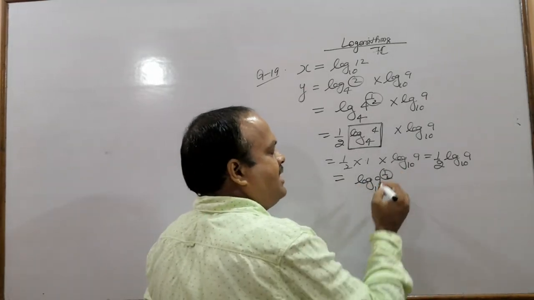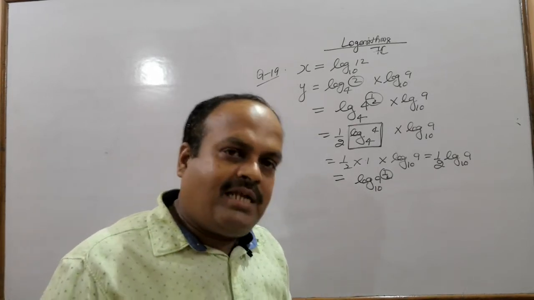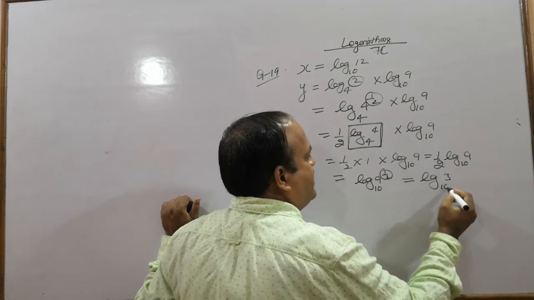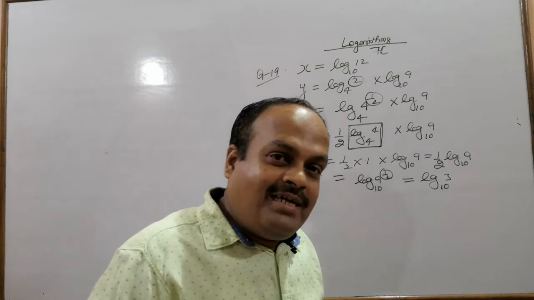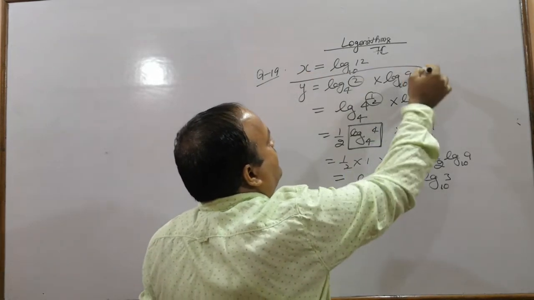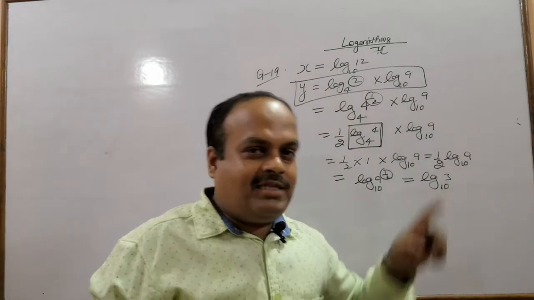This exponent half indicates that square root of 9 should be taken. So this reduces to log 3 to the base 10 because square root of 9 is 3. So the final simplified value of y is log 3.